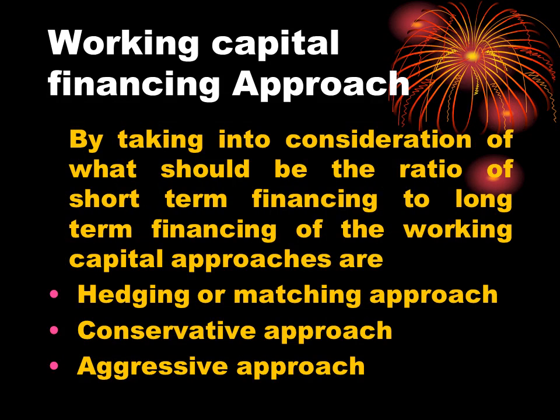The next we are going to see the various financing approaches of working capital. By taking into consideration what should be the ratio of short-term financing to long-term financing of the working capital, there are three different approaches to be followed. The first one is called the hedging approach, where the fixed assets and permanent current assets should be financed with long-term sources, and temporary ones are financed through short-term sources. The second is the conservative approach, where the firm depends upon long-term finance for permanent working capital needs, and only a small portion of temporary working capital will be financed through short-term sources.